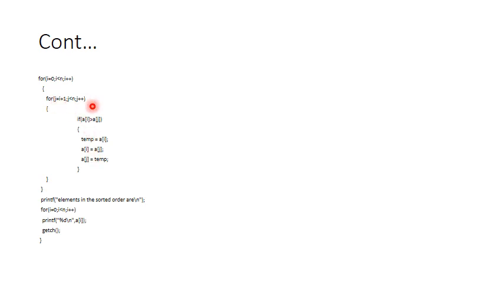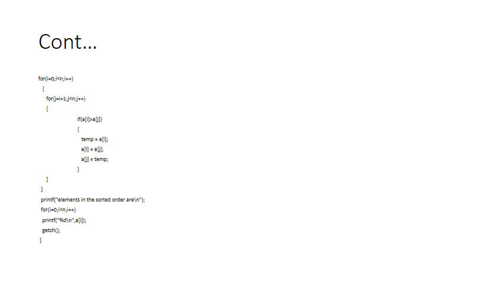Again the value of j will get incremented by 1. The value of j was 1, now it becomes 2. That is, the element which is in a of 0 will be compared with a of 2. And if the a of 2 element is lesser than a of 0, then again there will be a swapping. If the element which is there in a of 2 is not lesser than a of i, then no swapping will happen. And again the value of j gets incremented, and a of i will be compared with all the elements. That is, your control will not move on to the outer loop till this condition becomes false. You have to keep that in mind.